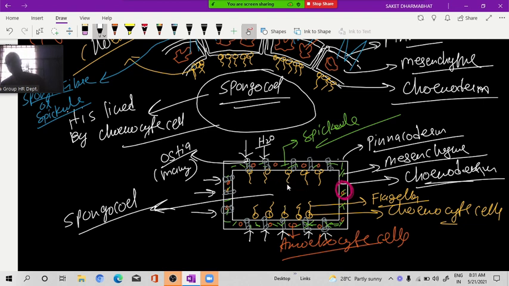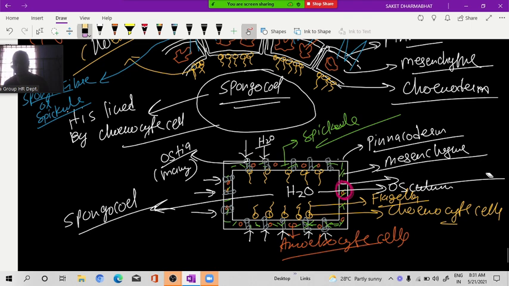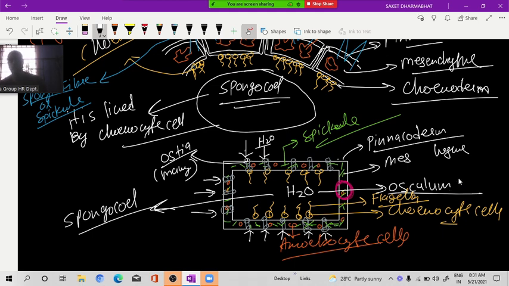Now, after moving into the spongocele, the water will come out from one opening. This opening is called as what? Osculum. So osculum is many or single only?